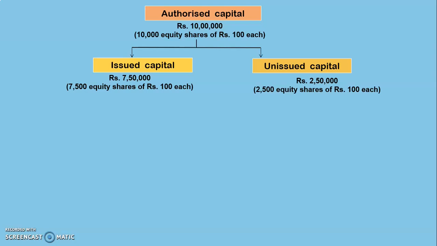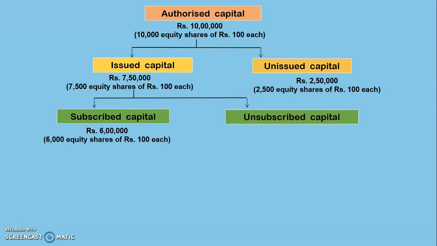Now out of this issued capital, the amount of capital which the public subscribes, that is, the public applies to take the shares, is called subscribed capital. So here, say out of 7,500 equity shares, the public has subscribed for only 6,000 equity shares. So the subscribed capital will be 6 lakhs and unsubscribed capital will be 1,50,000.